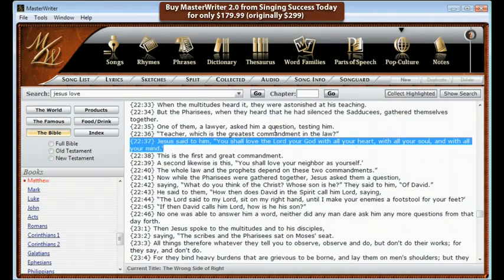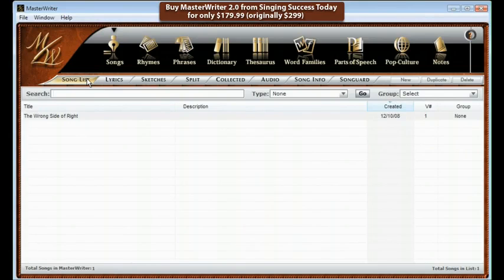This covers the major features in MasterWriter 2.0, but there is so much more, and we haven't even touched on how it organizes a songwriter. MasterWriter is a triple threat: pre-inspiration to jumpstart the creative process and help you find a direction; during inspiration to keep you in the creative by showing you all the possibilities for any word you search on.